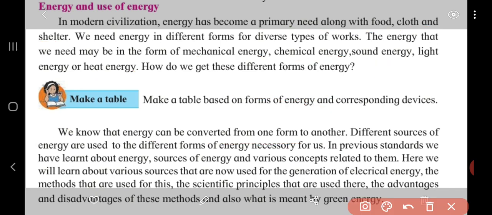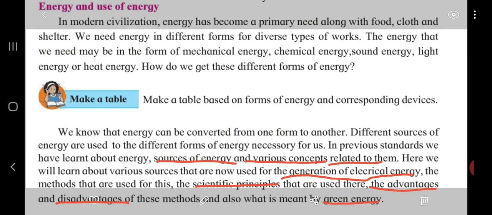In previous standards, we have learned about energy, sources of energy, and various concepts related to them. Here we'll learn about various sources that are now used for the generation of electrical energy, the methods used for this, the scientific principles used there, the advantages and disadvantages of these methods, and also what is meant by green energy. Very important.